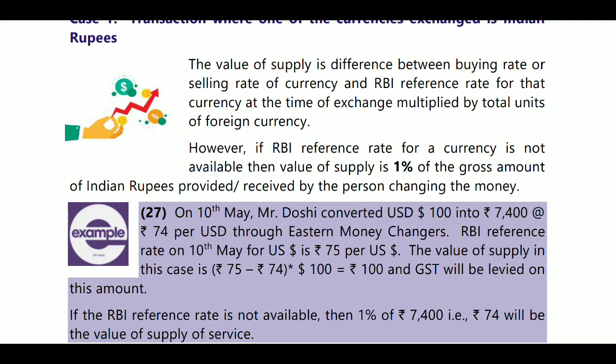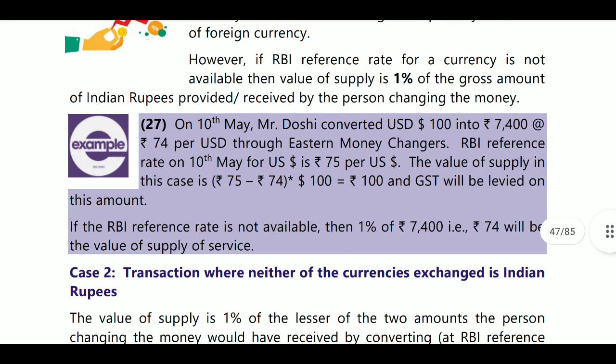Next, when both currencies exchanged involve foreign currencies. For example, they provide one example. On 10th May, Mr. Doshi converted USD 100 into 7,400 rupees at the rate of 74 rupees. They provided Indian currency. Okay.